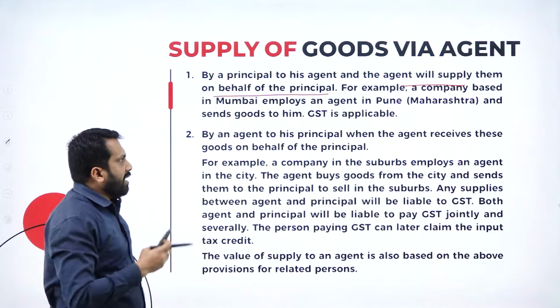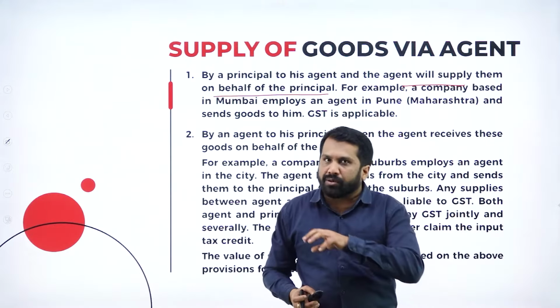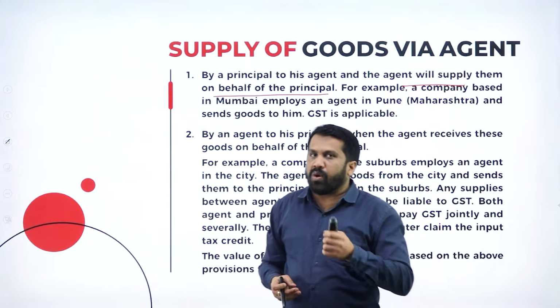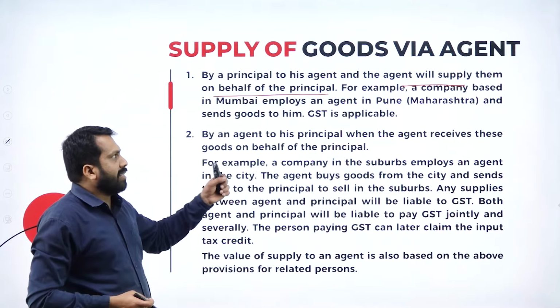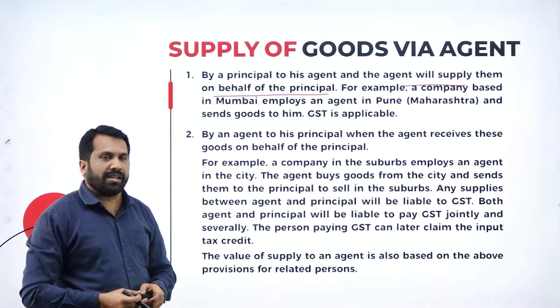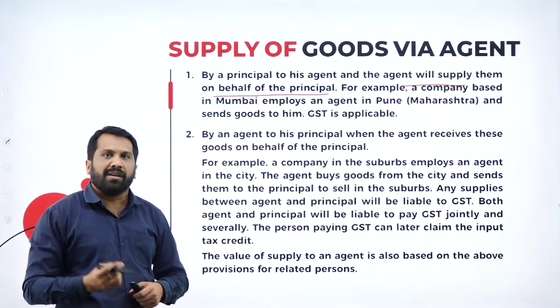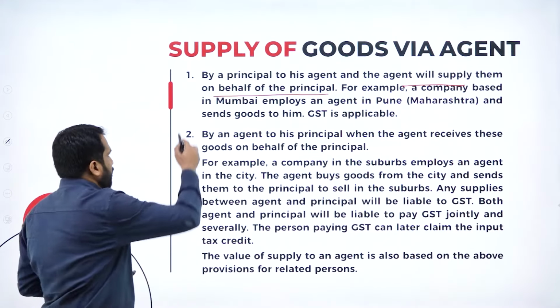Like you have a branch in Maharashtra, can you go to all the places? Being an owner, you can't go to all the states in India. That's why you appoint one agent in one particular state. So those who can sell on your behalf are called agents. So no need to read much about this because it is all theory. 1 or 2 marks you can expect on this particular topic.